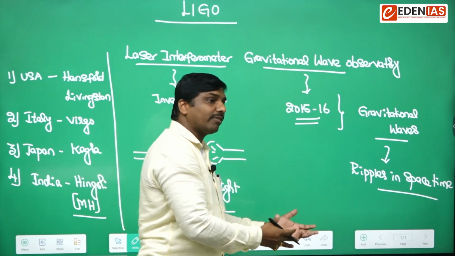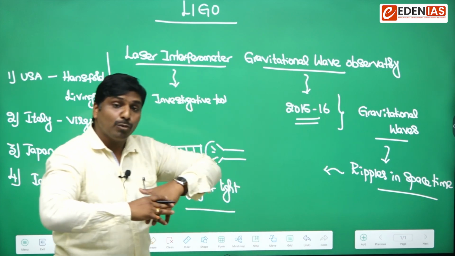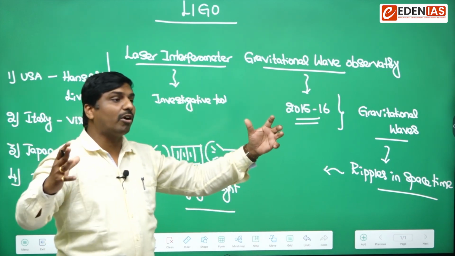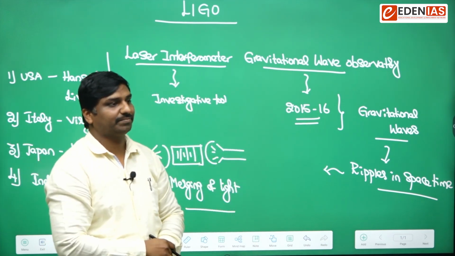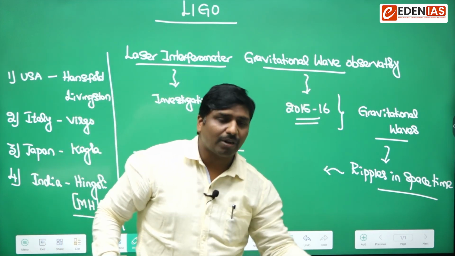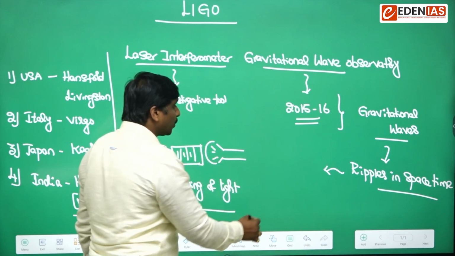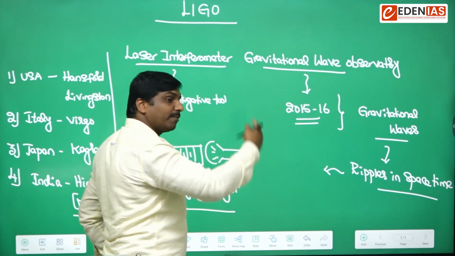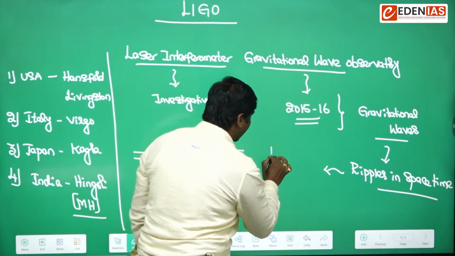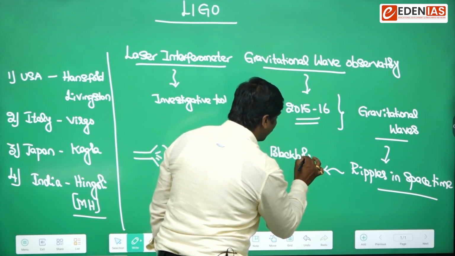Usually these ripples are generated when two large celestial bodies in space collide. Are you getting that? When we drop a stone into water, ripples are generated. In a similar fashion, assume there are two large celestial bodies, for example black holes. There are some things called black holes.